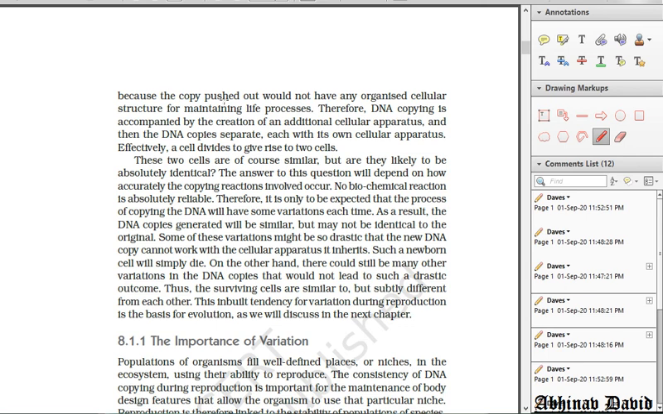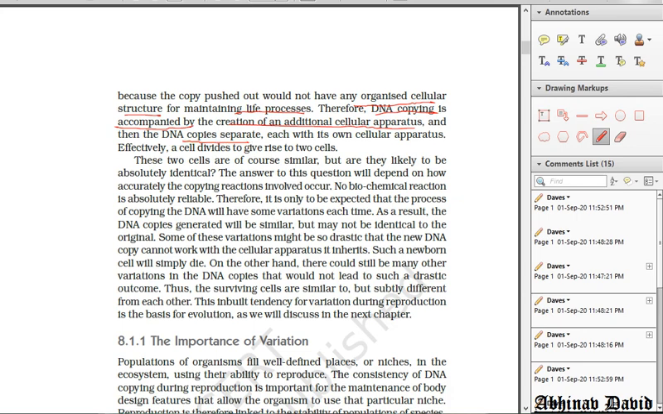The copy pushed out would not have any organized cellular structure. What is this organized cellular structure? I told you, the cell membrane and the cytoplasm. This is the organization of the cell for maintaining life processes. Therefore, DNA copying is accompanied, or followed, by the creation of additional cellular apparatus. Cellular apparatus includes the cell membrane and the cytoplasm, and then the DNA copy is separate.